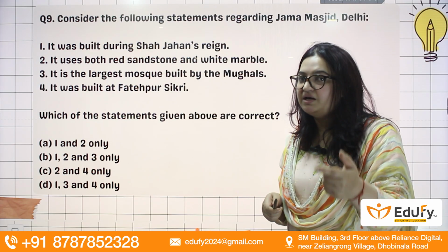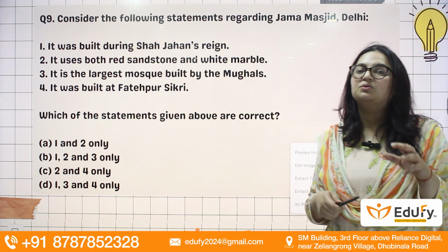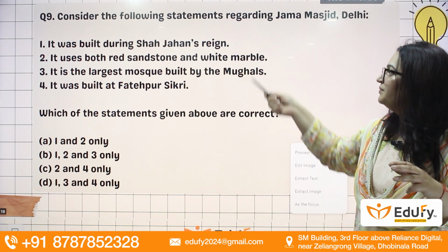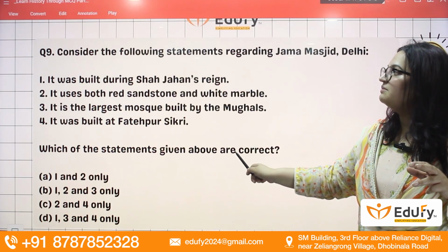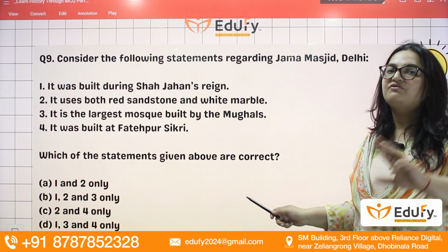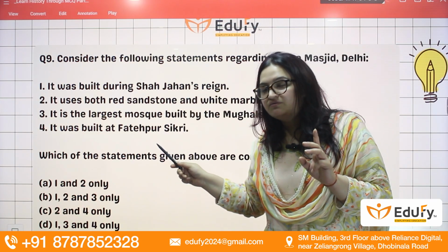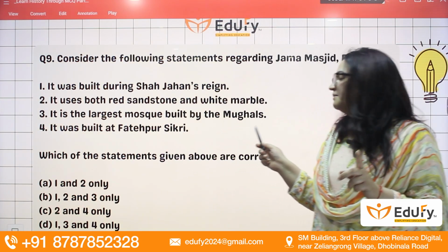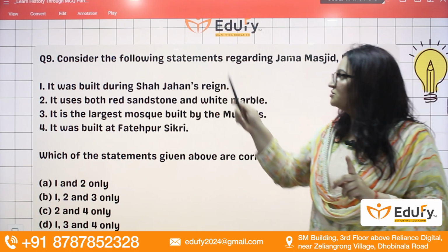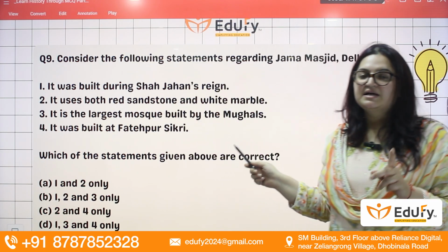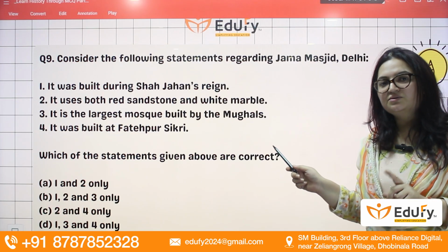Fatehpur Sikri is very near to the Agra and Mathura region, so their complexes are different. This Jama Masjid is a bit far away from the Fatehpur Sikri complex. However, it is one of the largest mosques built by the Mughals. So remember this: who built it? Shah Jahan, and it has both red sandstone and white marble.